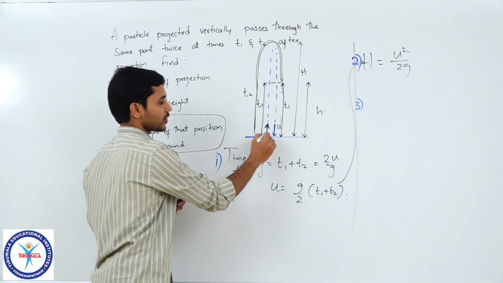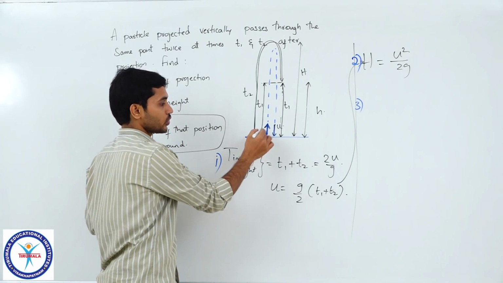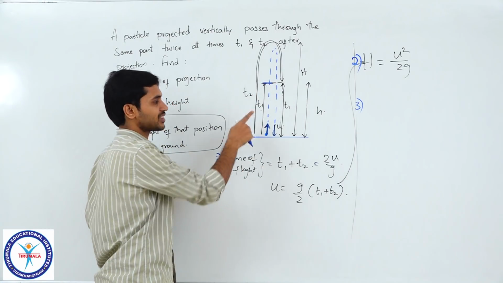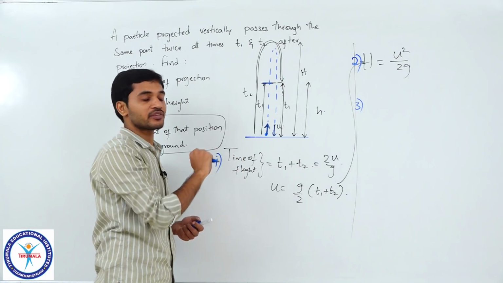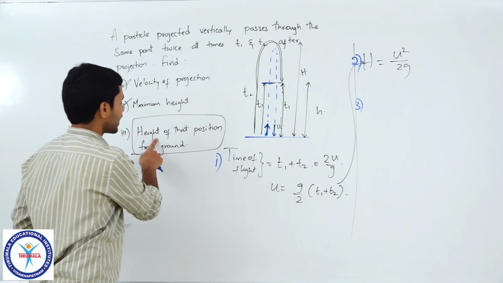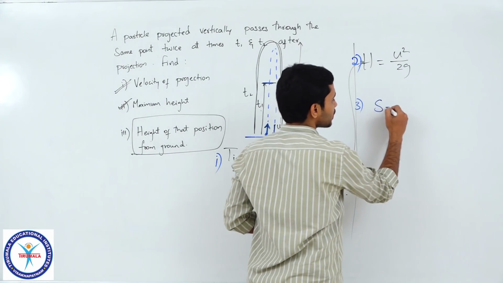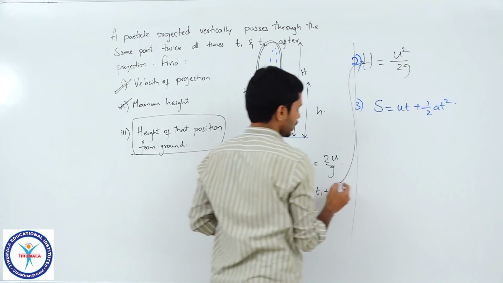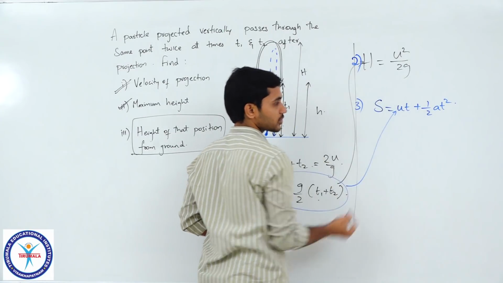You know the initial velocity, right? You know the time it takes to reach that position, t1 or t2. You can substitute t1 or t2, both will give you the same position. If you want, you can verify. You need to find the height, the displacement. Just use s equal to ut plus half a t square. We already calculated u, so substitute that into this.